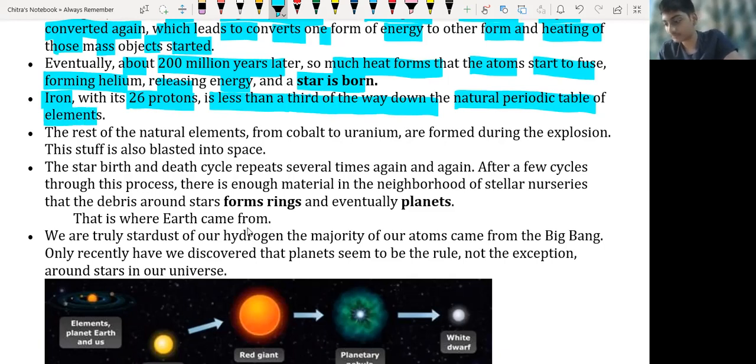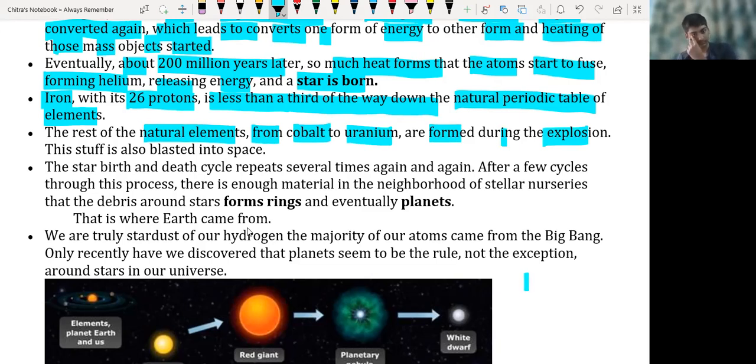Okay, so we have many different types of atoms: we have metals, alkali metals, alkaline earth metals, transition metals, inner transition metals. Iron is one of the transition metals. The rest of the natural elements like cobalt, uranium, and other elements are also formed from iron only, and they formed during explosions. How did explosions take place in space?